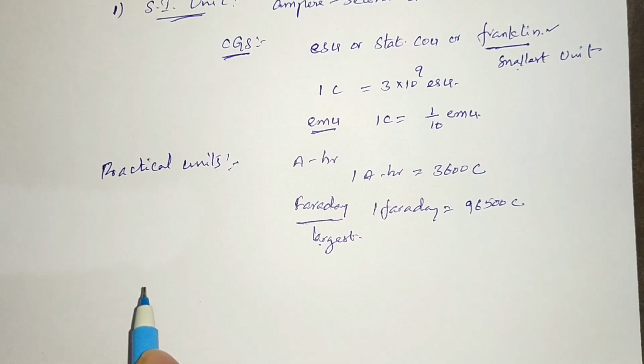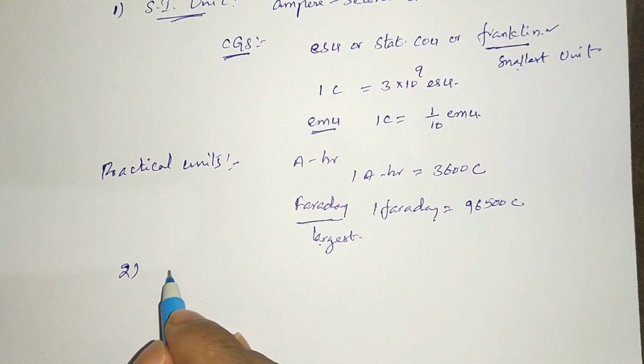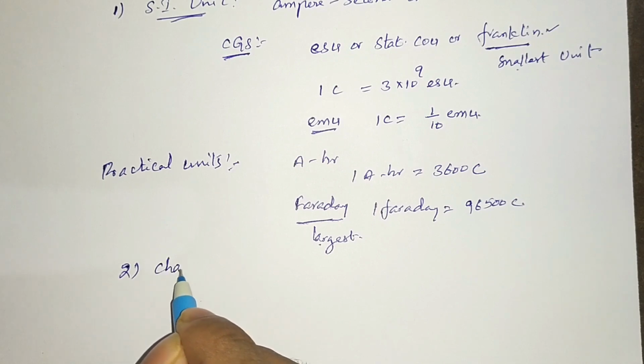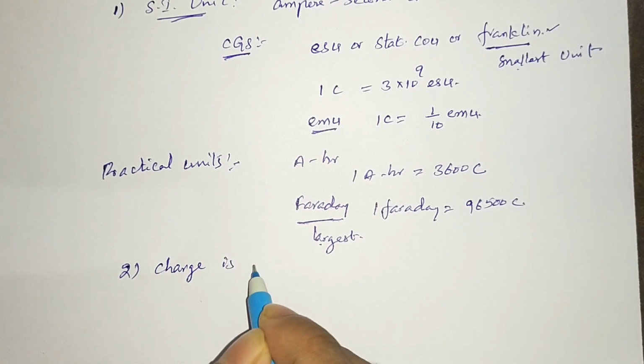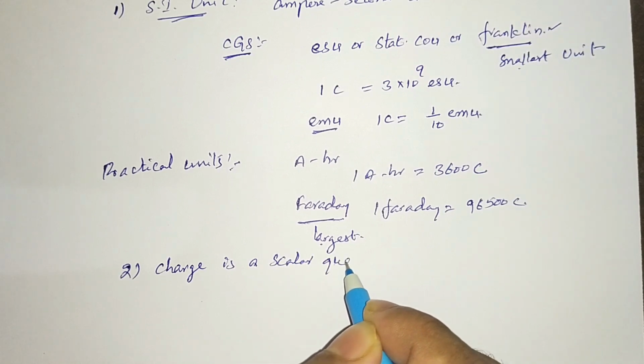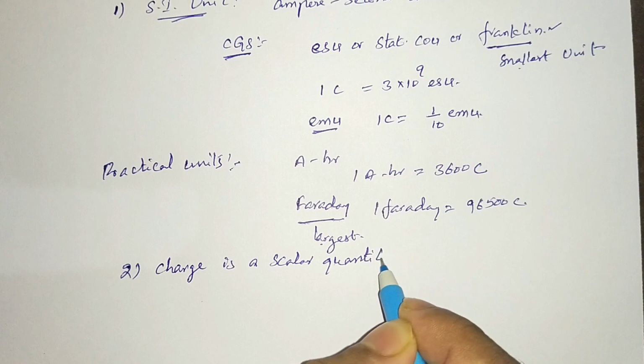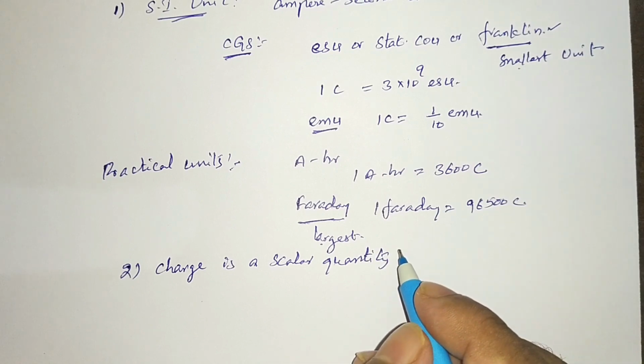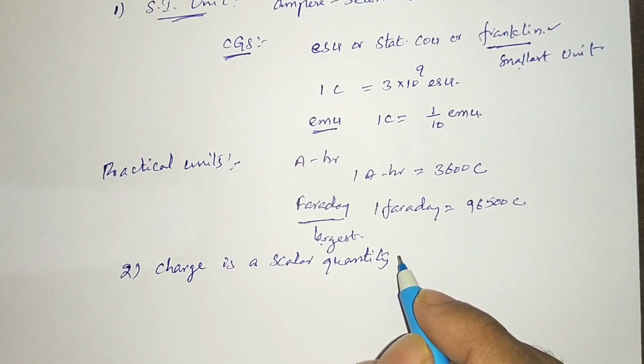Right. The second property is that charge is a scalar quantity. Many of you know what is vector and what is scalar. Scalar is a physical quantity which has only magnitude. So charge has only magnitude, no direction.